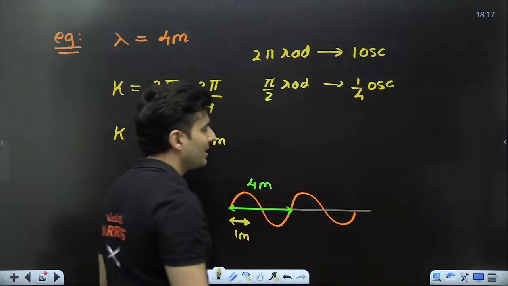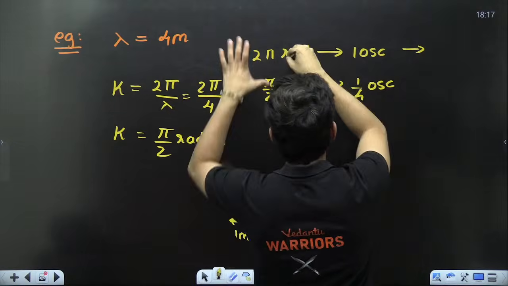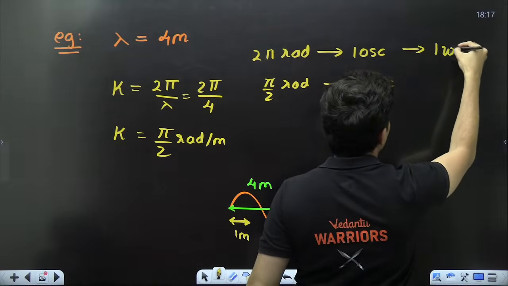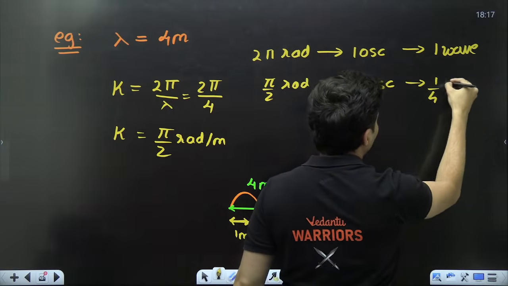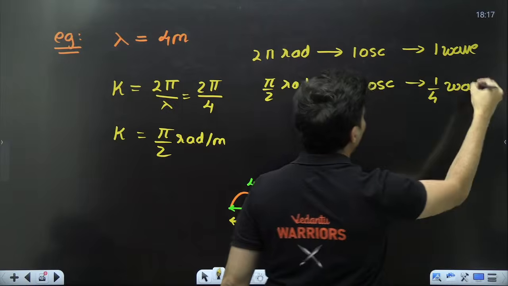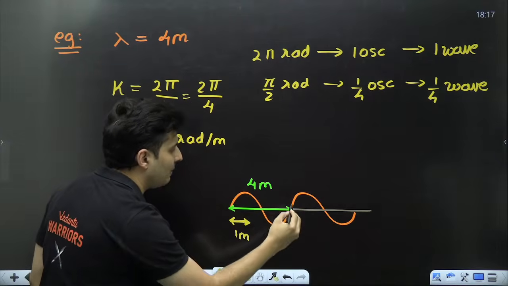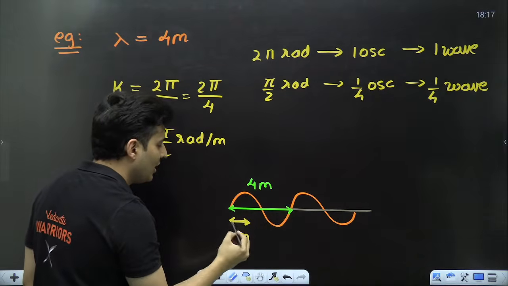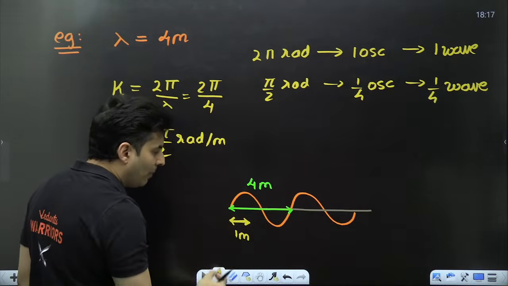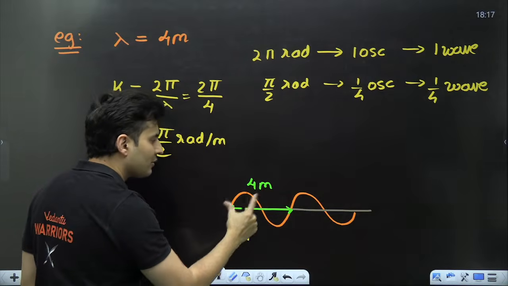Similarly, 2 pi radians will be one wave, so pi by 2 radians will be 1/4 of a wave. When you go up, down and come back, it's one wave, one oscillation, that is 2 pi radians.